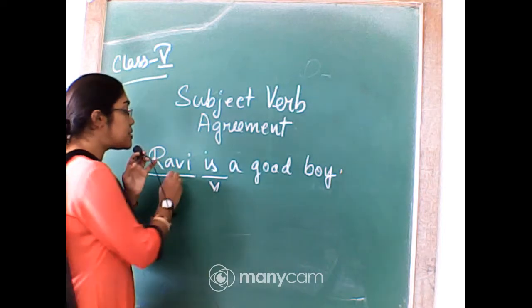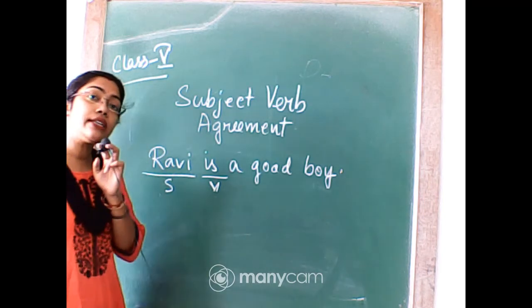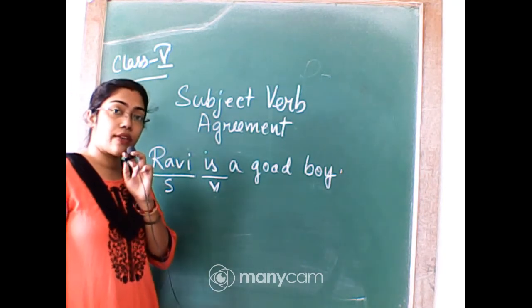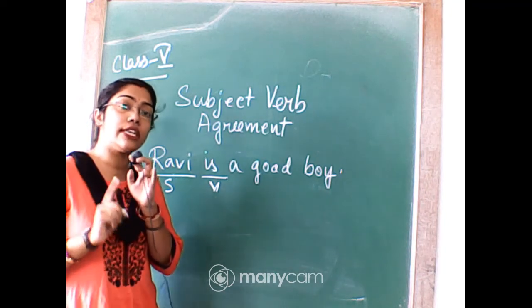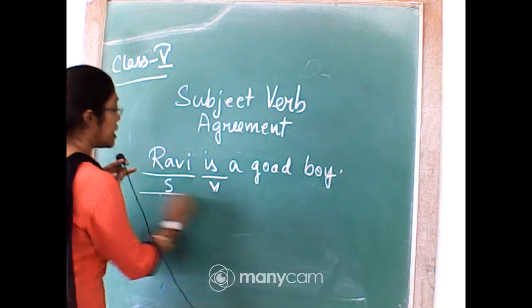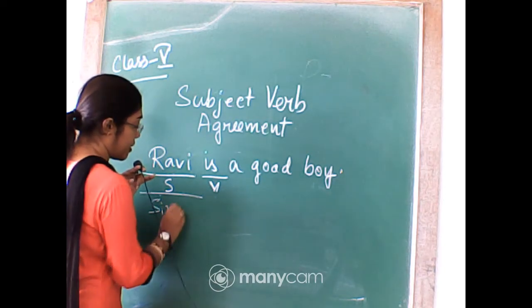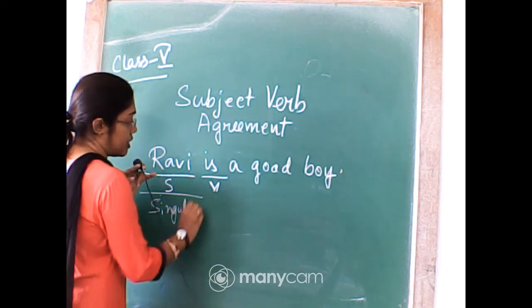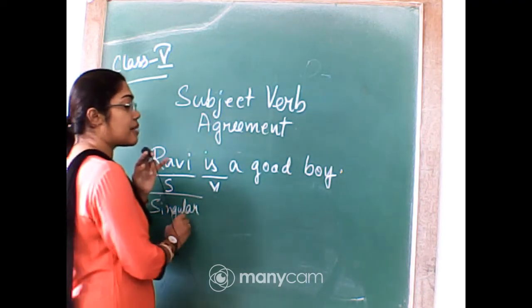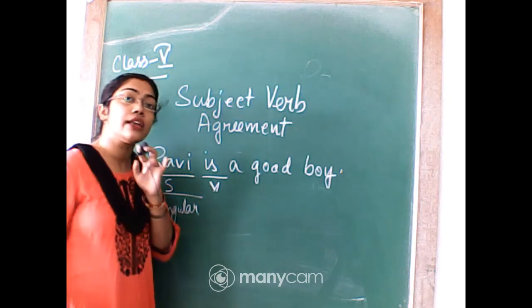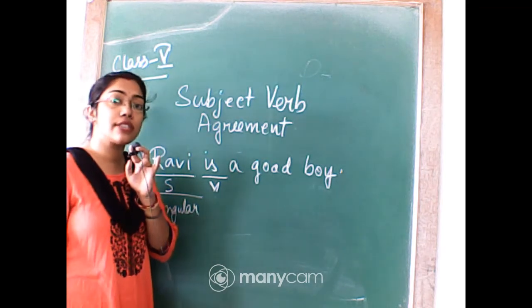You see, the subject Ravi, it is singular. I'm talking about one person whose name is Ravi. So when I'm using a singular subject, the verb that I will use will also be in the singular form.